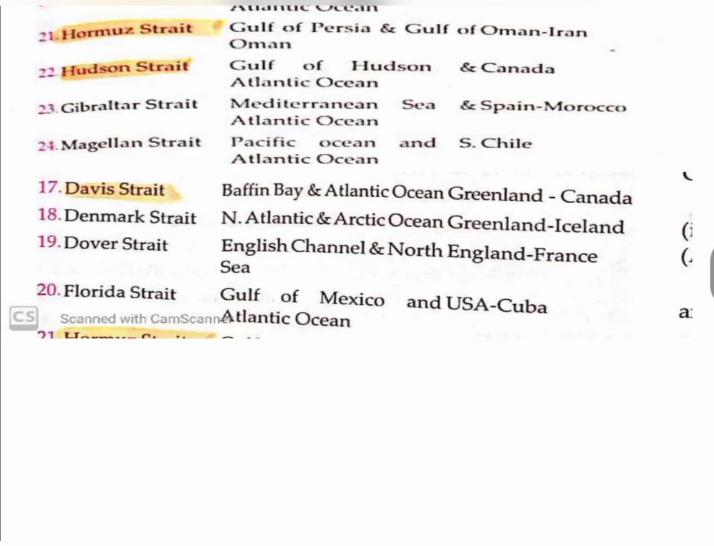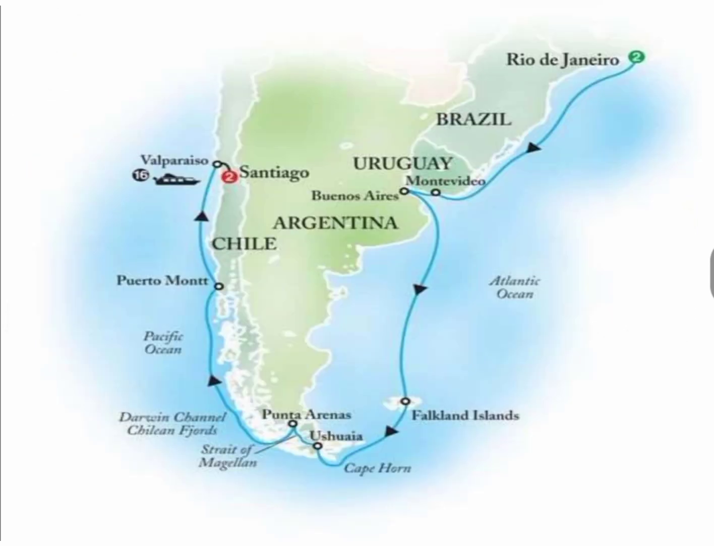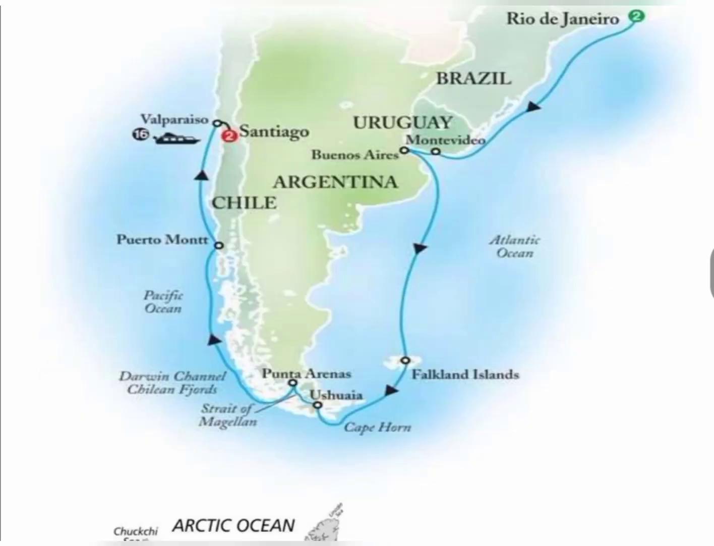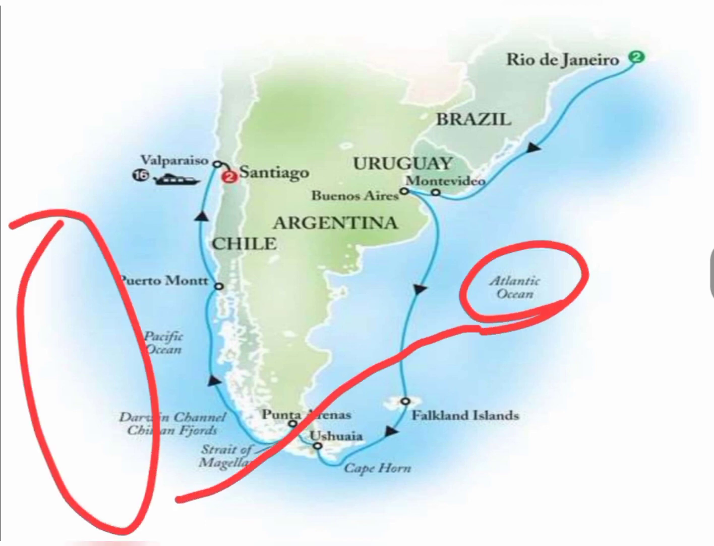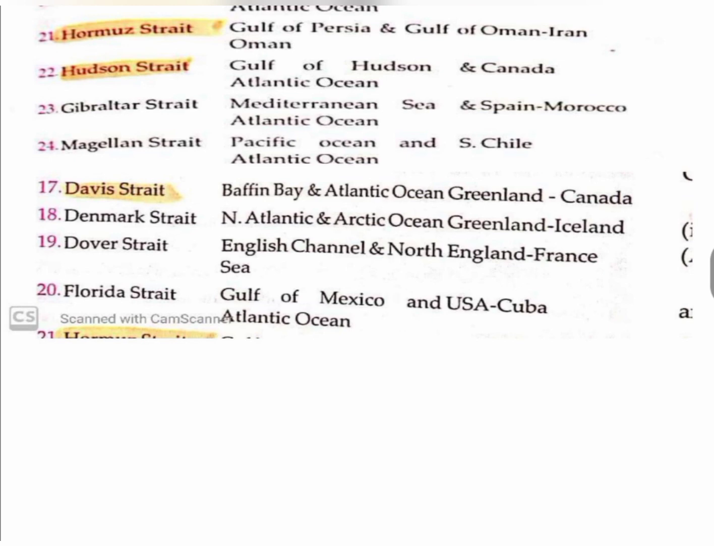So Magellan Strait. This Magellan Strait is present in South America nearby Chile. Here is the Strait of Magellan. This strait connects the Pacific Ocean to the Atlantic Ocean. Here is the Pacific Ocean, here is the Atlantic Ocean. So the Strait of Magellan connects the Atlantic Ocean to the Pacific Ocean. Here you can see it connects the Pacific Ocean and the South Atlantic Ocean.